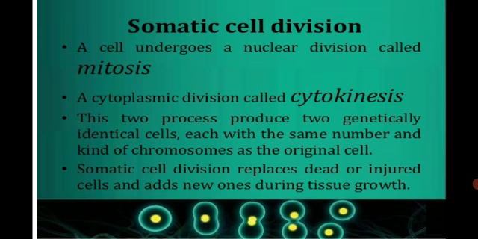First of all, we will see the details of somatic cell division. A cell undergoes a nuclear division called mitosis and a cytoplasmic division called cytokinesis. These two processes produce two genetically identical cells, each with the same number and kind of chromosomes as the original cell. So these are the specifications of somatic cell division or mitosis. Somatic cell division replaces dead or injured cells and adds new ones during tissue growth.